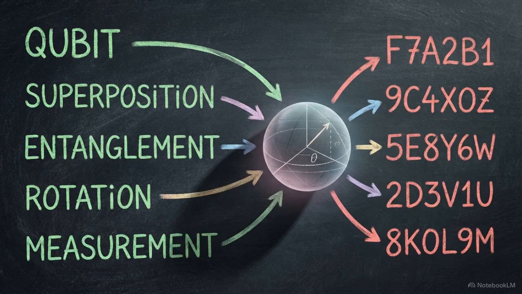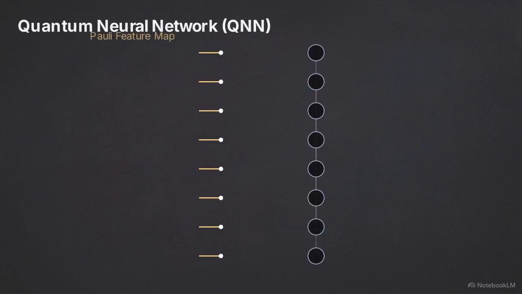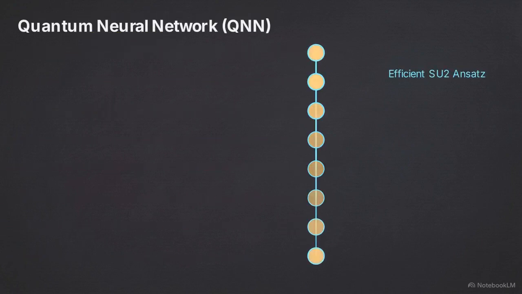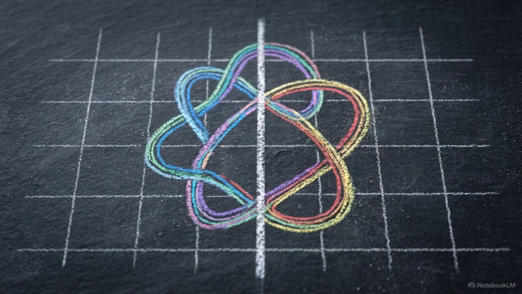To do this, we map matched pairs of plaintext and ciphertext into parameterized quantum states. These states act as the training data for a quantum neural network, or QNN, an architecture that utilizes qubits to process information in ways classical binary nodes cannot. The objective of this network is to learn the mathematical inverse of a nonlinear cryptographic function.